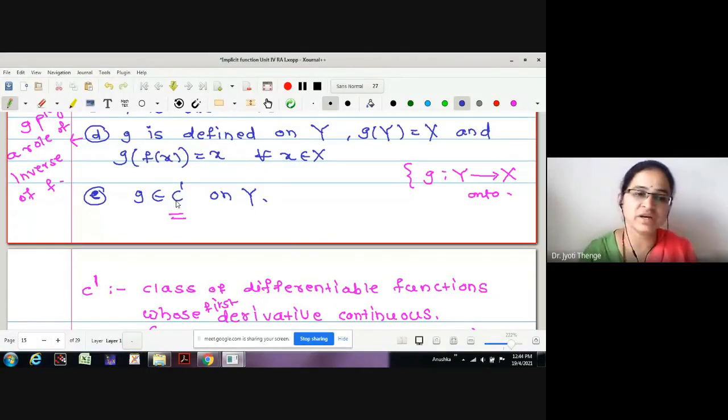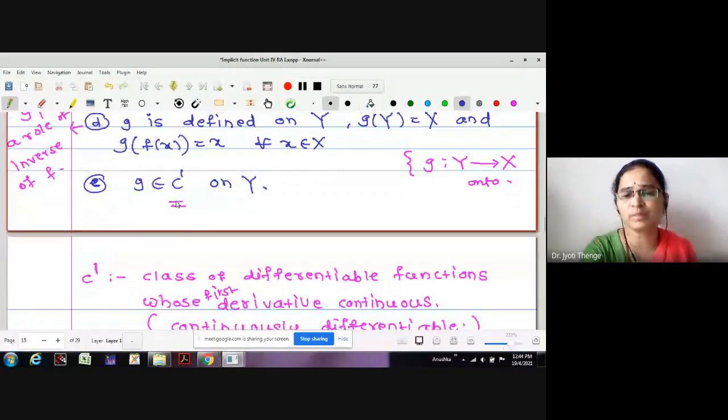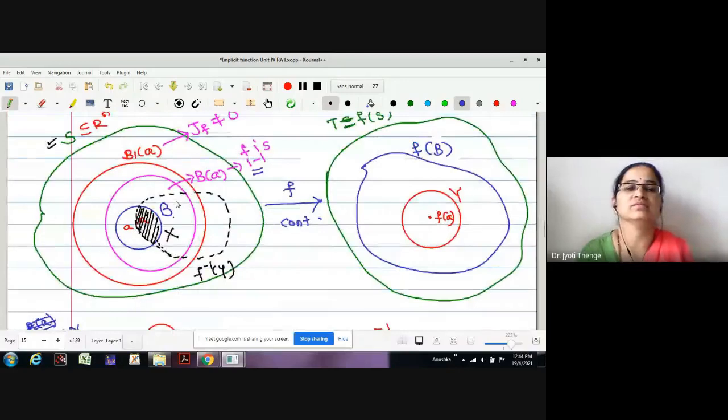Time being, if you have any doubt on today's class, you can ask me. The whole proof depends on this construction only. And this construction depends upon previous 2-3 theorems. GF is non-zero on open ball. If it is non-zero on open ball, then it is 1-1 as well. And image of open ball contains an open ball centered at f of a, etc. If these previous 2-3 theorems are clear, then this construction would be clear. Once this construction is clear, no problem with the proof of the inverse function theorem.